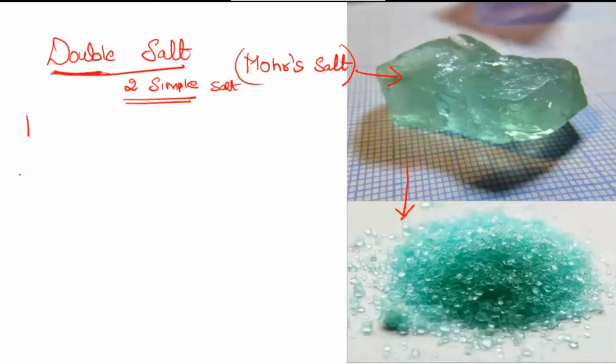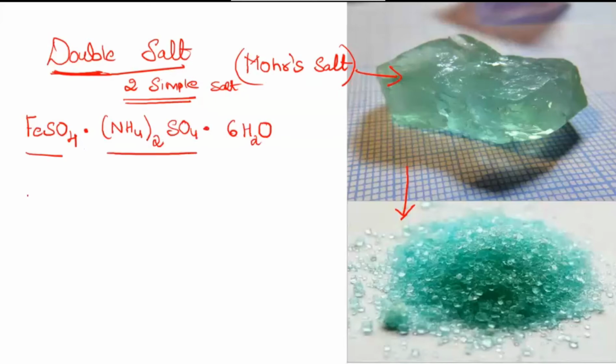Mohr's salt is made up of two simple salts: ferrous sulfate, FeSO4, and ammonium sulfate, (NH4)2SO4. During the formation of the crystal, they trap certain water molecules. Six water molecules are trapped in this. So this is Mohr's salt. Mohr's salt is a combination of two simple salts: it is made up of ferrous sulfate and ammonium sulfate.